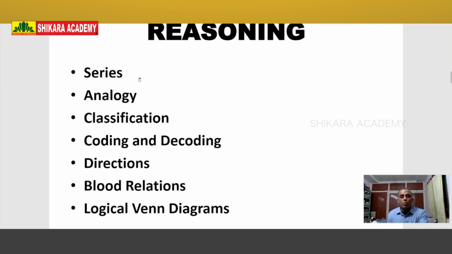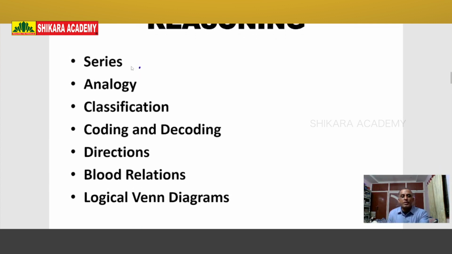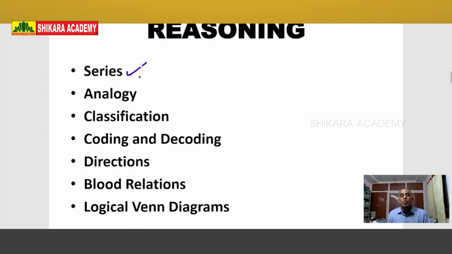Okay, so here the important topic in reasoning is series. What is a series? Here it is divided into 2 types. The first one is a number series. Second one is a letter series. What is number series and what is a letter series? Here they will give some numbers or English alphabets. So first we should find the relation between given numbers or alphabets. Then apply the same relation, then find the final number or final letter.